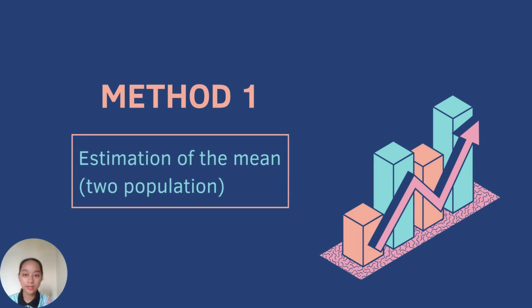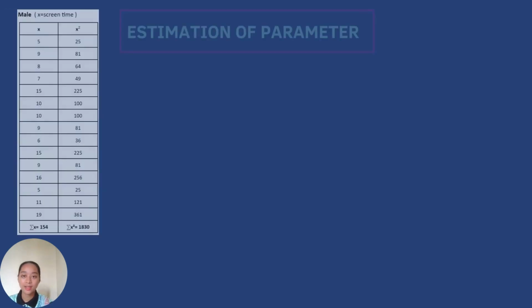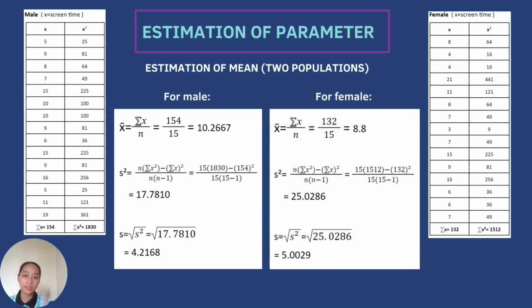The first method is estimation of the mean for two populations. Here we have the data for male screen time and female screen time. From the data, we can calculate the mean, the variance, and the standard deviation. For male, the mean, with the formula x bar equal to the sum of x over the number of samples, is equal to 10.2667. And for female, the mean is 8.8.